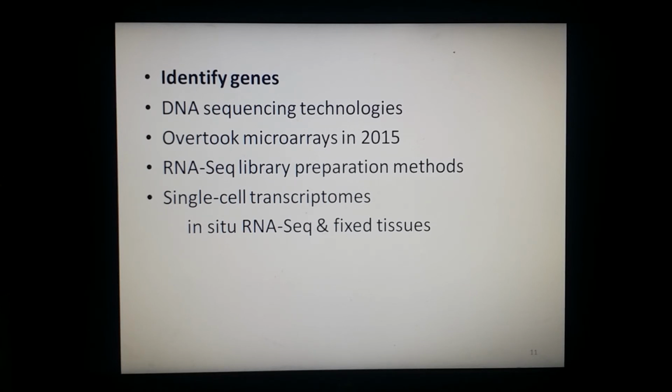Single cell transcriptomes are now well described, and have even been extended to in situ RNA sequencing, where transcriptomes of individual cells are directly interrogated in fixed tissues. So you have seen how RNA sequencing has taken over from microarrays, and now more advances and developments are being made in this technology.